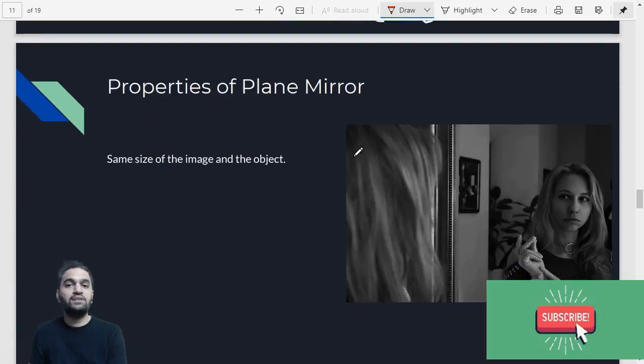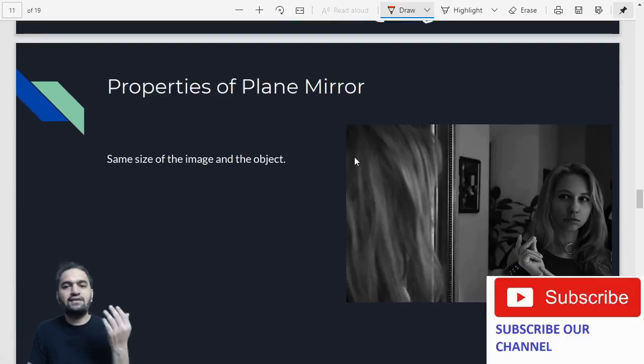Now let us talk about the properties of the plane mirror. These are our home mirrors basically, right?